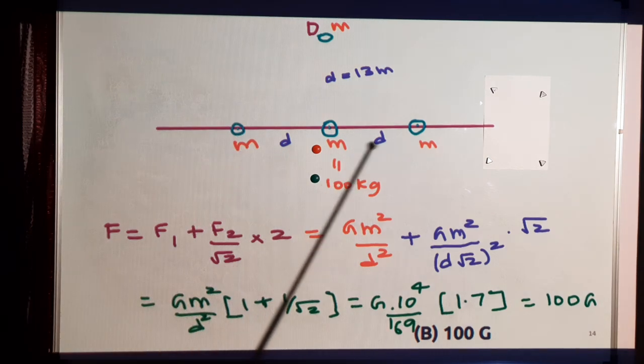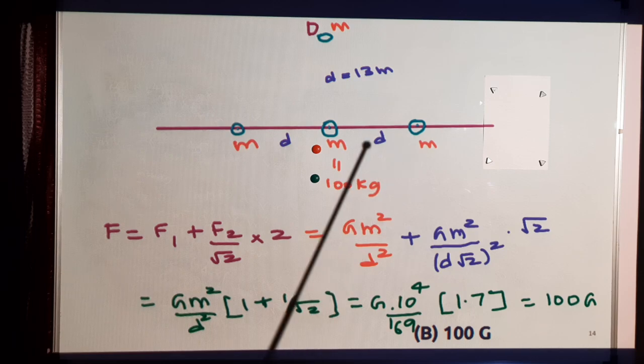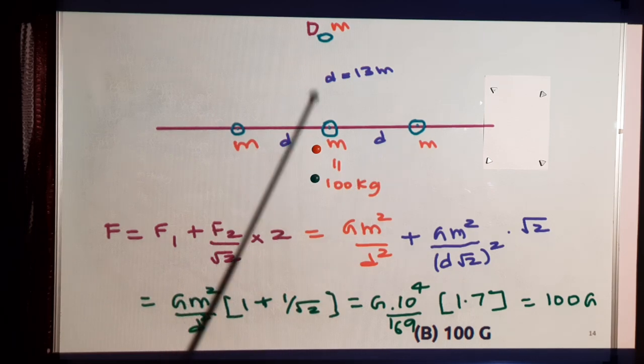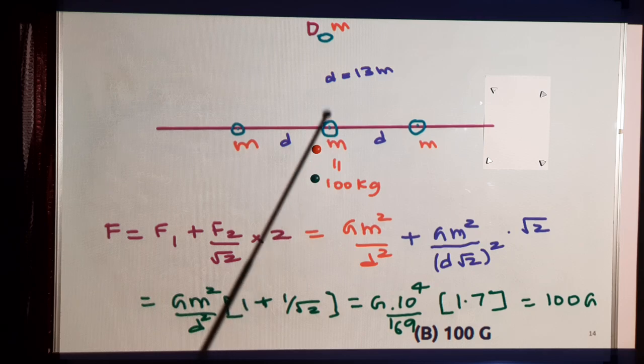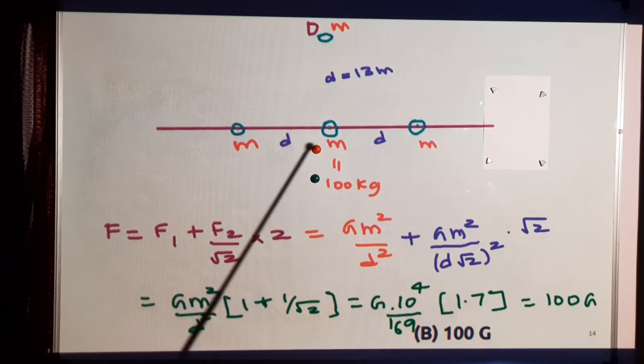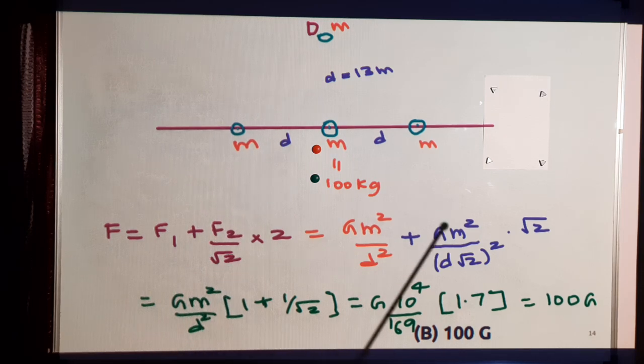So 3 masses are kept here. The distance between these is d, which is equal to 13, and this is also d equal to 13. And the fourth mass is along the perpendicular bisector at distance 13. So the force on this one is this force F1, which is G m square by d square, and this force F2, which is G m square by d root 2 square, and the component of it is F2 by root 2.